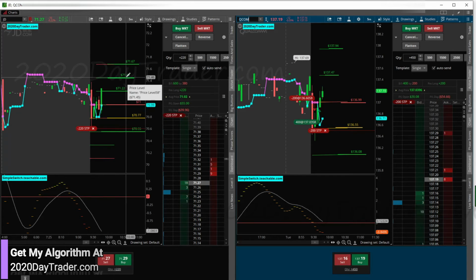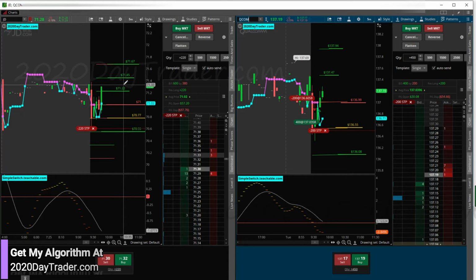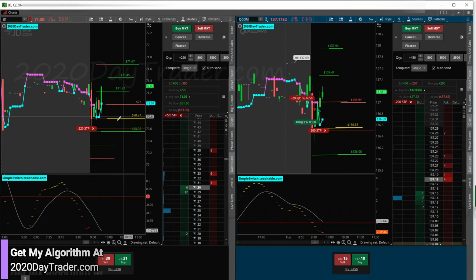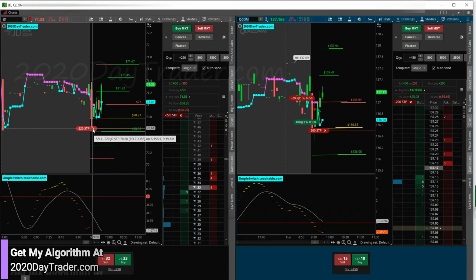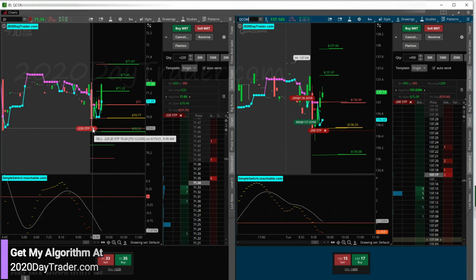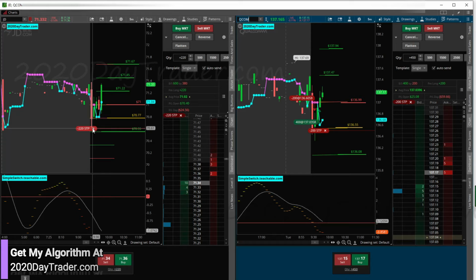But JD likes to get 2R out of it, so I'm going to try to give it enough room to push the 2R, and then we'll see where we're at. If I had more shares of JD, this would be a green trade already. It's too bad. It's quite a move on this candle. We got about a minute left for this candle to close. Let's see what happens here.